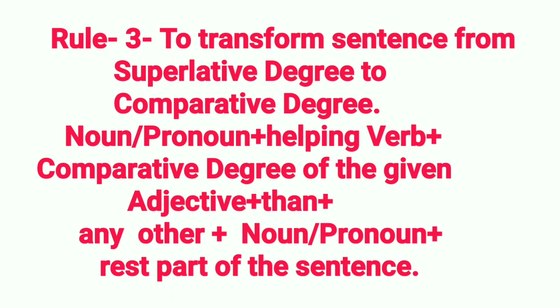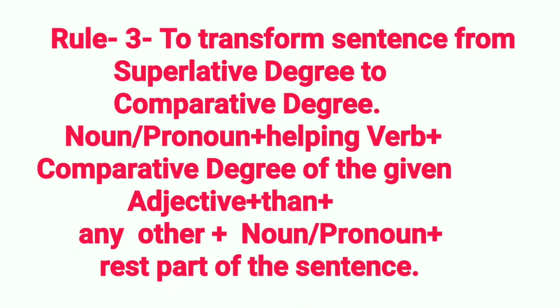Rule 3. From superlative degree to comparative degree. First of all, we shall take noun or pronoun. Then we have to take helping verb. Then the comparative degree of the given adjective. Plus than, plus any other. Then we have to take noun or pronoun.